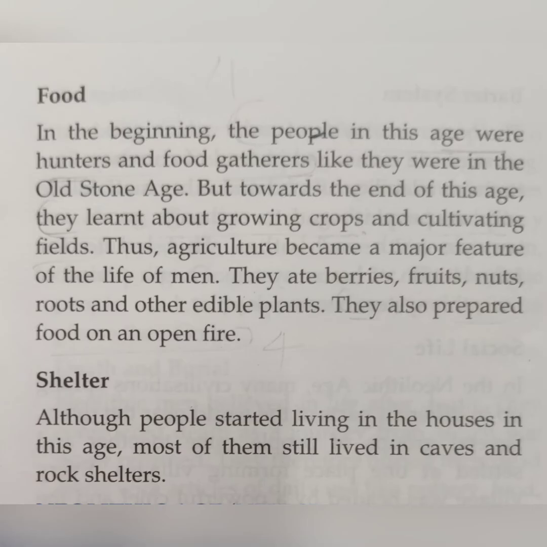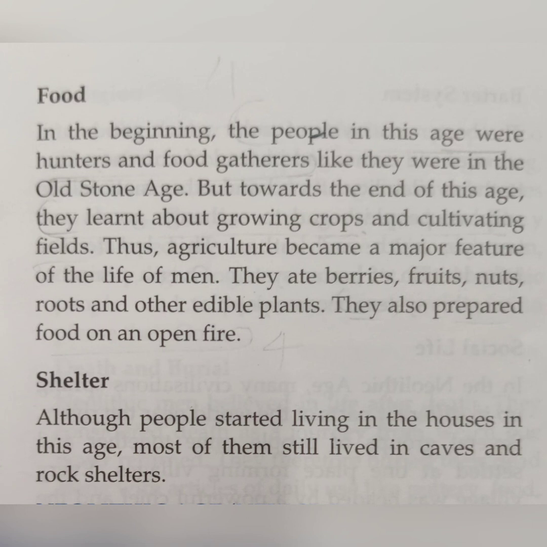Now, food. In the beginning, the people in this age were hunters and food gatherers. They hunted animals and gathered food from here and there, as they did in the Old Stone Age.